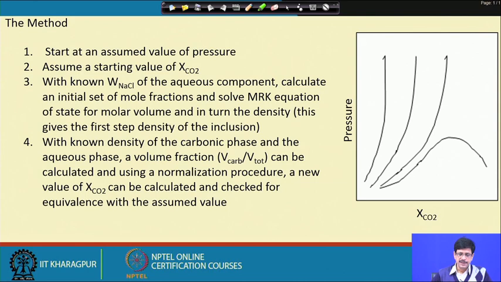So, with the known density of the carbonic phase and the aqueous phase, the volume fraction V carb by V total can be calculated, and using the normalization procedure a new value of XCO2 can be calculated and checked for equivalence with the assumed value. For example, what exactly I mean by that,